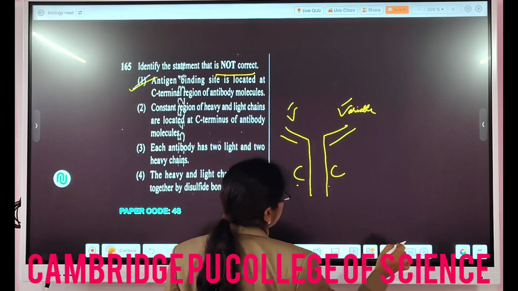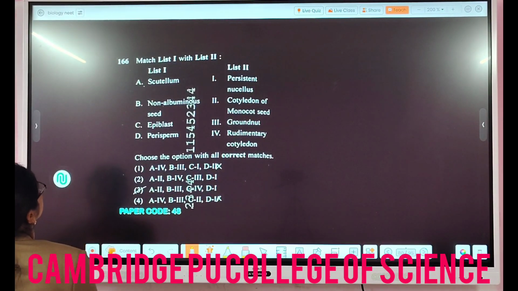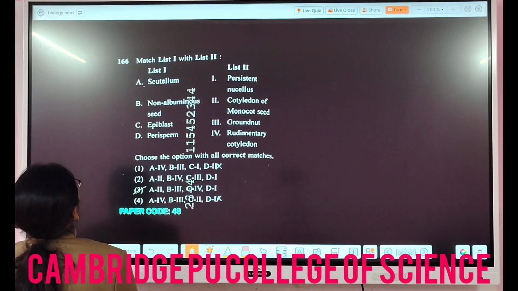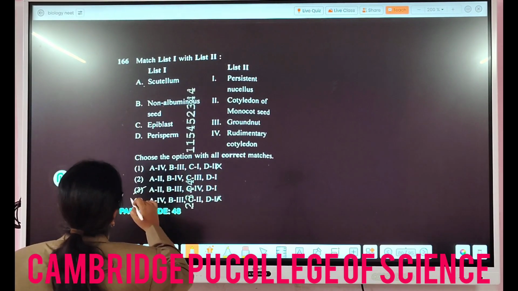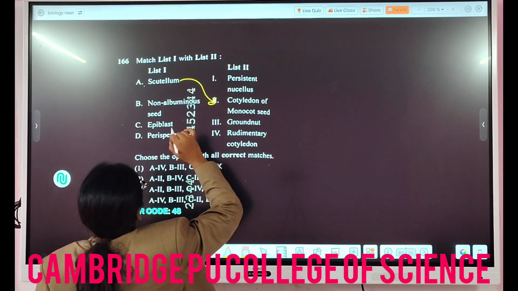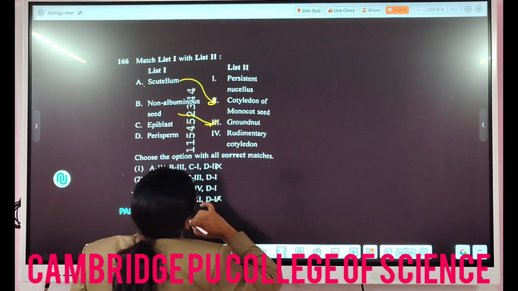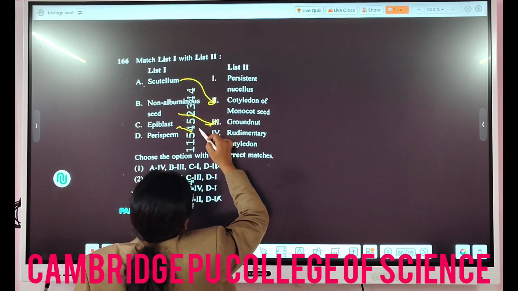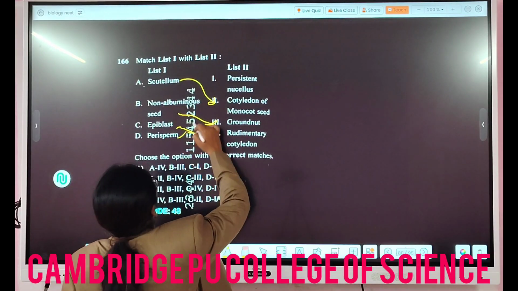So that is why the first statement itself is not correct. Then question 166, again it's a simple match the following. We have to match the options here, match list 1 with list 2. In 166, A matches with scutellum, which is also the cotyledon of the monocot, and in the non-albuminous seed, groundnut is the example for that. And epiblast is the rudimentary cotyledon, right, and perisperm is the persistent remnants of nucellus.